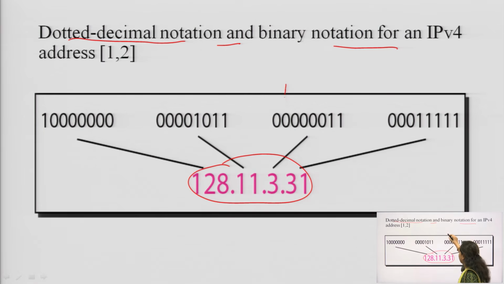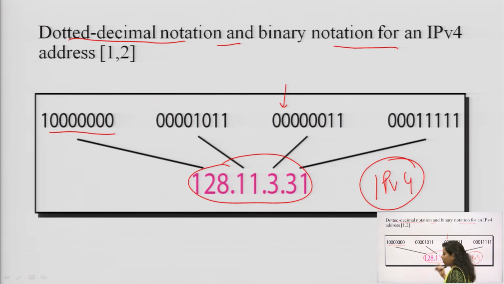Now, next one is the binary notation. We have to consider 8 bits for converting this decimal into binary, where 8 bits are there, to denote this 128 bits of information in the decimal format. So, these are the notations that are used for the IPv4 version. So, any address which is written in this format, and you can see over here what is the limit of this address. So, that is the case for IPv4 address.